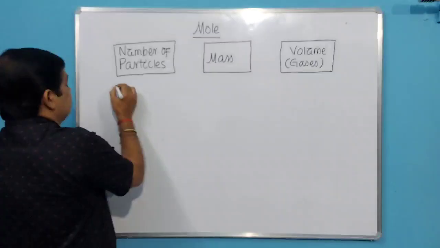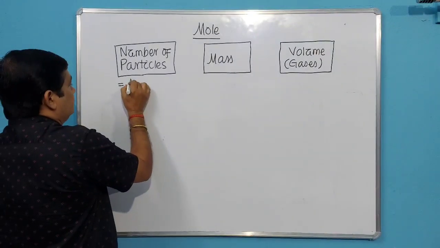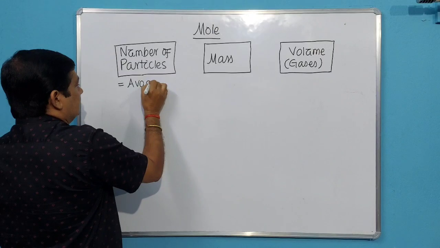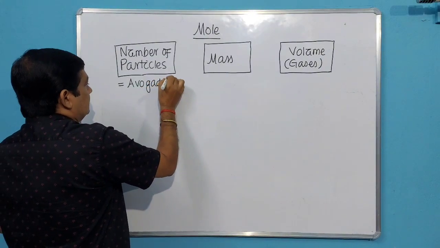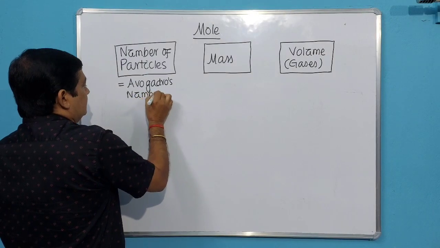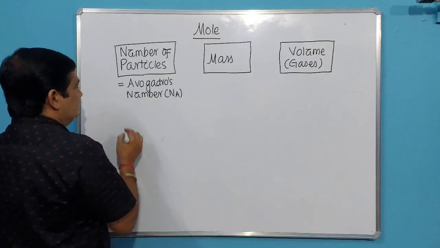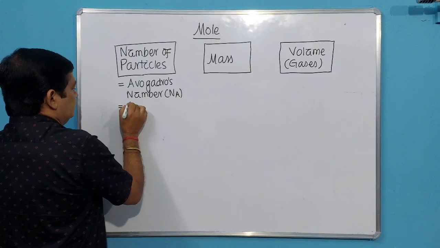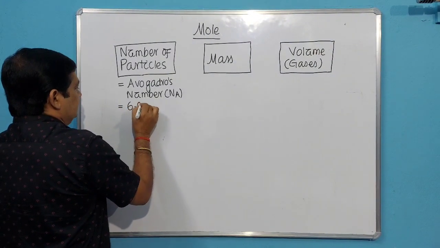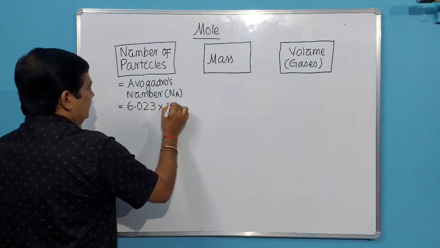Number of particles, I have already told you, is the Avogadro number, Na, which is 6.023 into 10 to the power 23.